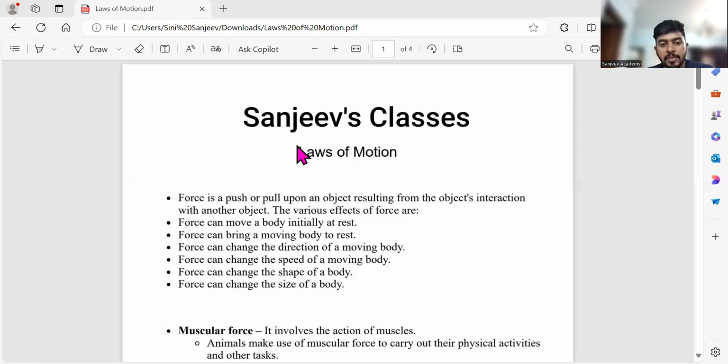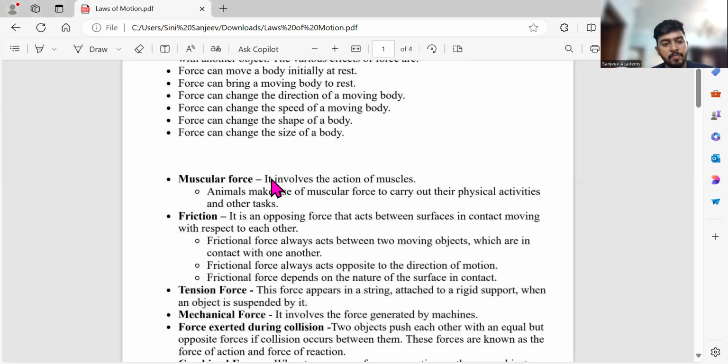So, first thing for us is the basic things, that is, what is force? We all know what force is, push or pull, and all of those definitions we have been studying from class 7th onwards. And the types of forces, obviously. Muscular force, which obviously involves the action of muscles. Human beings as well as animals use muscular force for doing their physical activities.